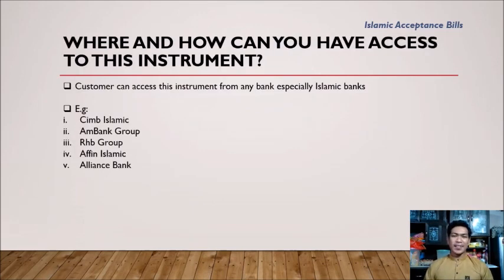Where and how can one have access to the Islamic acceptance bills? Customers can access this instrument from any bank, especially Islamic banks, which offer the services of Islamic banking acceptance products such as CIMB Islamic, Maybank Group, RHB Group, Affin Islamic, and Alliance Bank. After that, this can be done either directly to the bank itself or through the bank's official website.